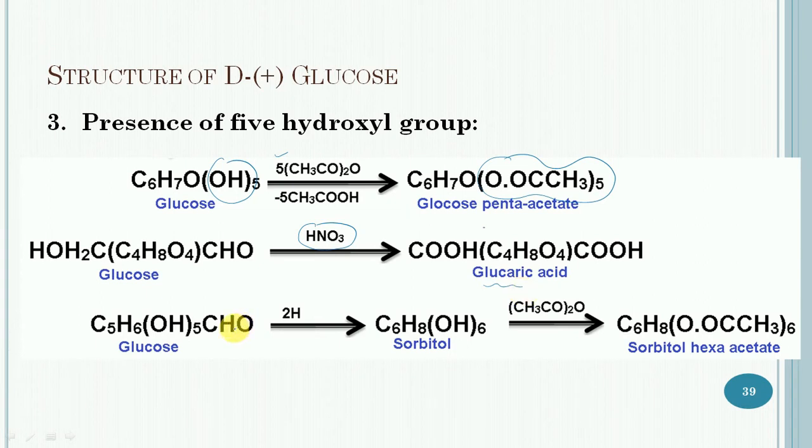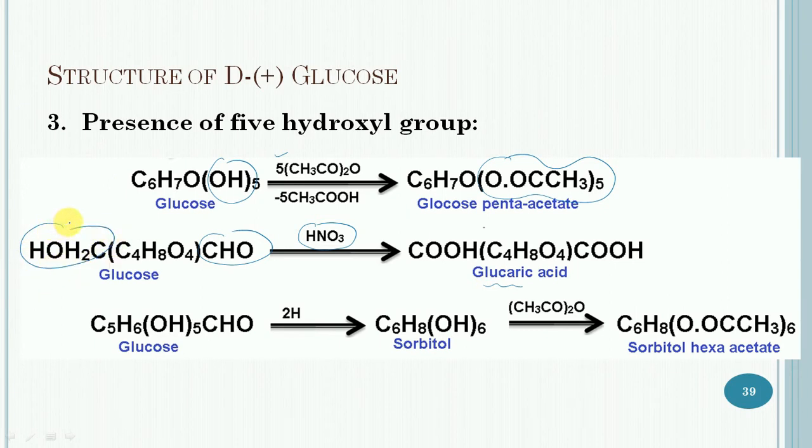Since the aldehyde group present in glucose can account for the formation of only one carboxylic group, the other carboxylic group must have been formed by the oxidation of a primary alcoholic group.